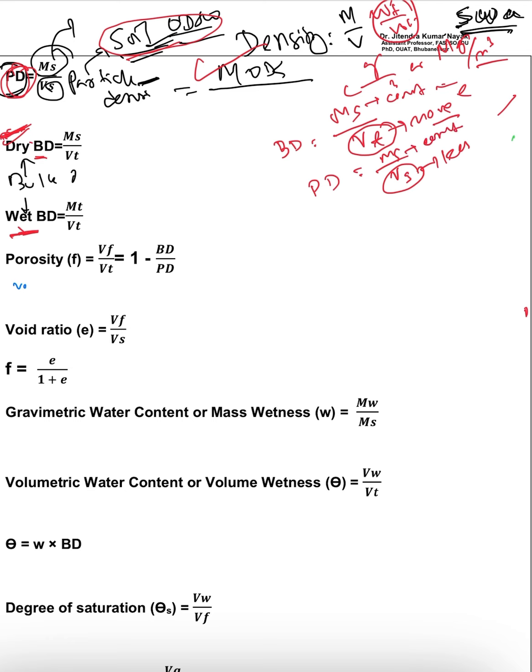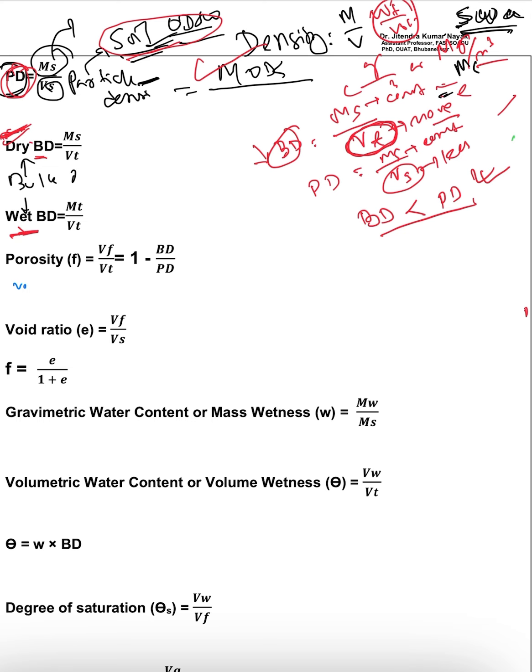Mass of soil in both cases is constant. That means, as you know, that the higher the denominator, the bulk density will decrease. The value will be decreased. So that means bulk density is always less than particle density. Always remember.